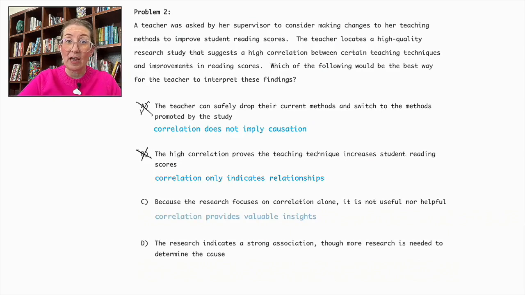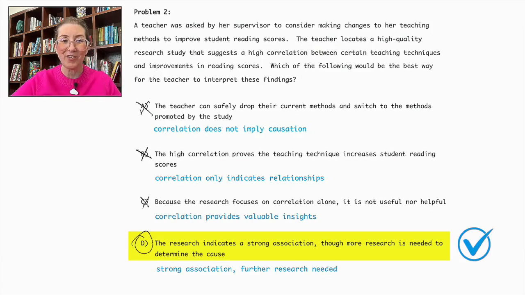Additionally, C is incorrect because while correlation doesn't prove causation, it still provides valuable insights for further investigation. The correct interpretation is D. The research indicates a strong association, though more research is needed to determine the cause, which acknowledges the significant relationship while emphasizing the need for additional research to confirm causation and understand the underlying mechanisms. Thus, D is the correct answer.